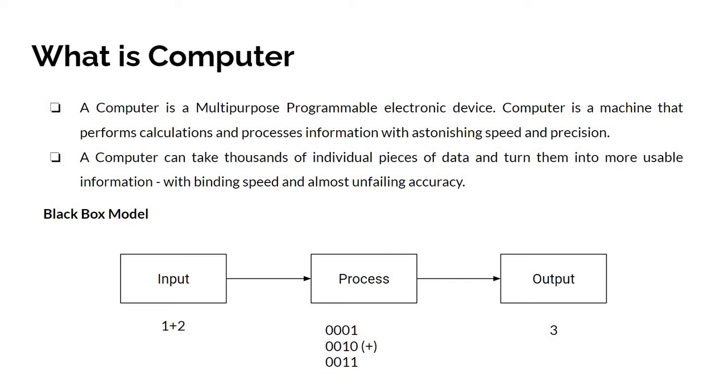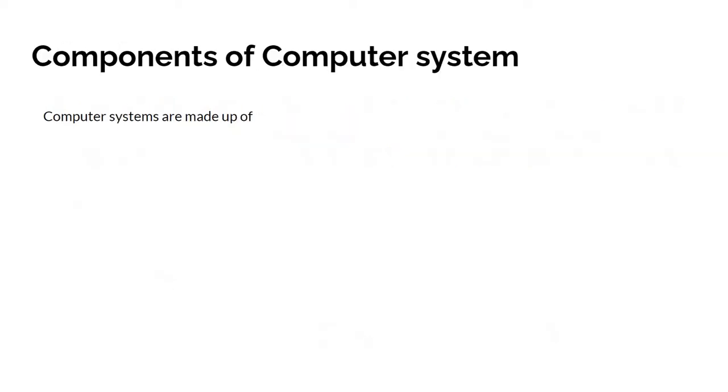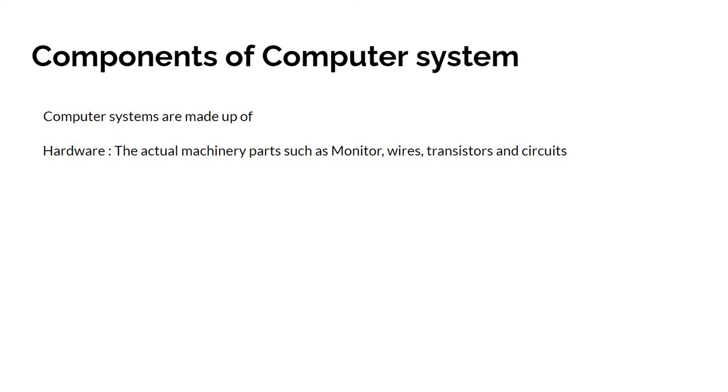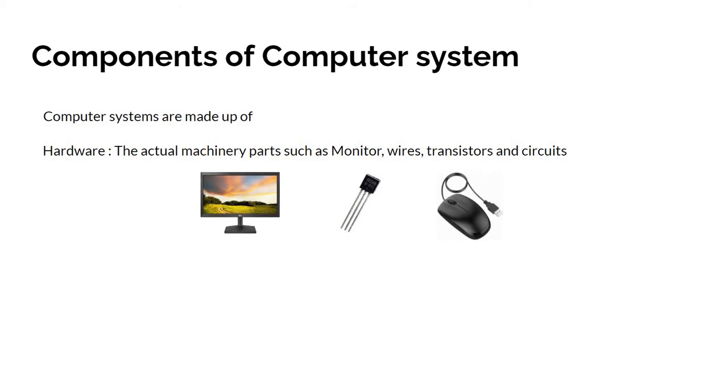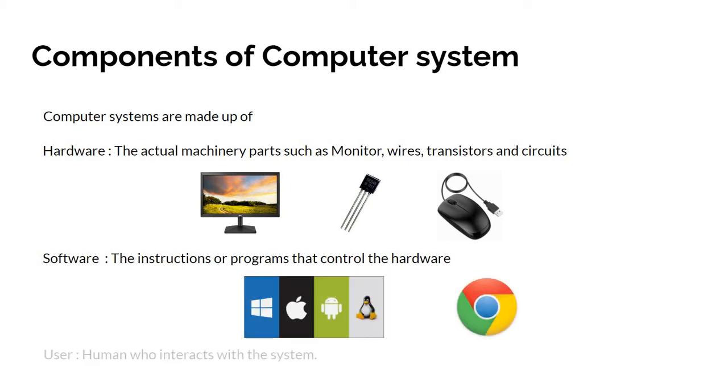And the components of the computer system. There are 3 components of the computer system. Computer systems are made up of hardware, which is the actual machinery parts such as monitors, wires, transistors and circuits, and the software. The instructions are programs that control the hardware. And third, the user. We, humans, who interact with the system.